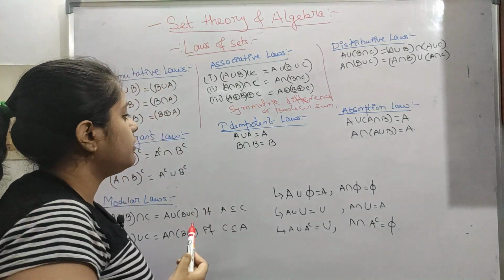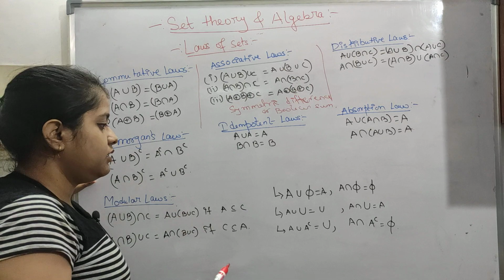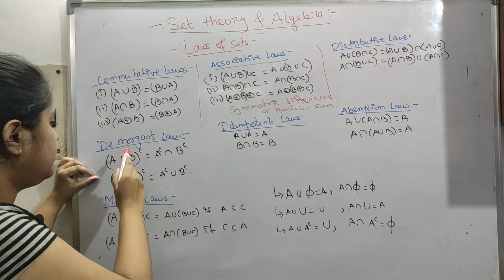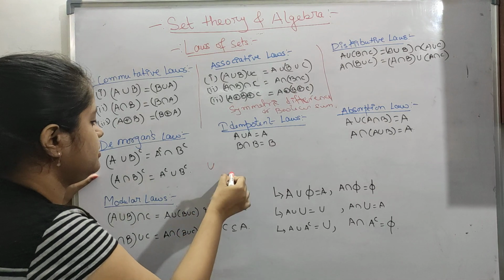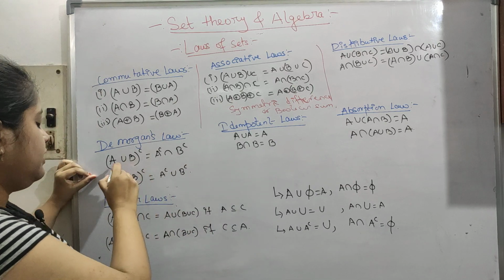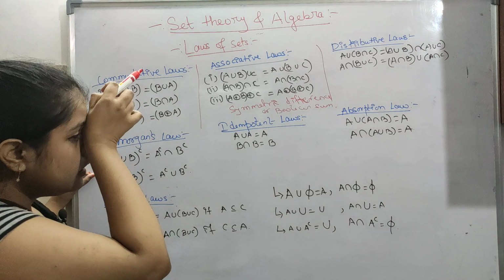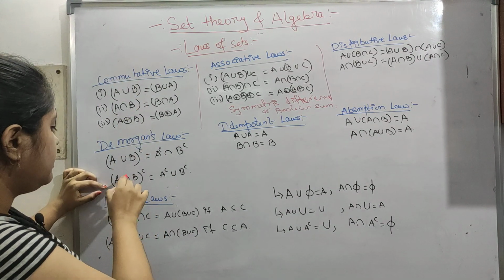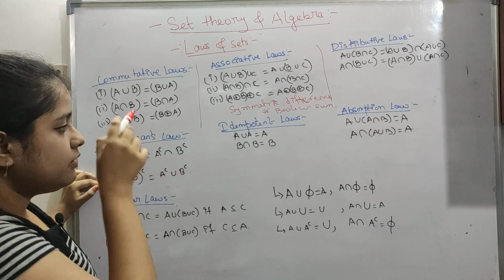Okay. So now next is De Morgan's law. De Morgan's law we have used so many times, even in mathematical logic we have seen. So A union B whole complement, the union is changing to intersection. So A union B whole complement is equal to A complement intersection B complement. Okay. And next is A intersection B whole complement is equal to A complement union B complement.